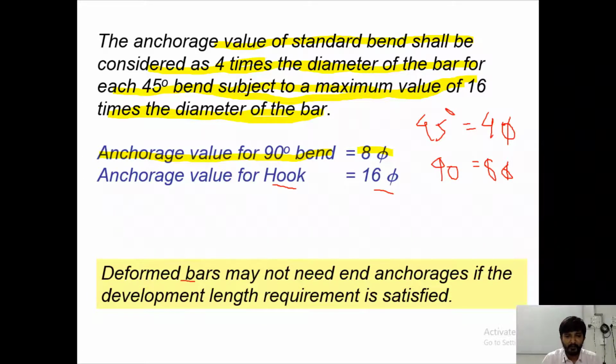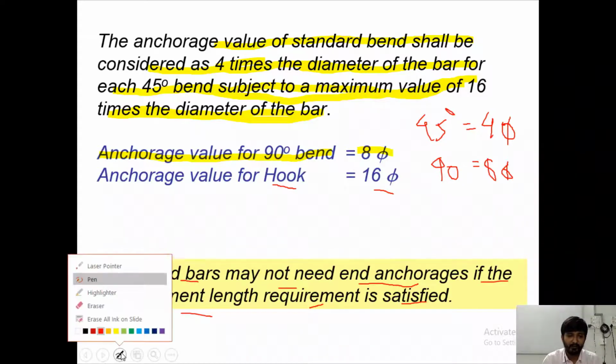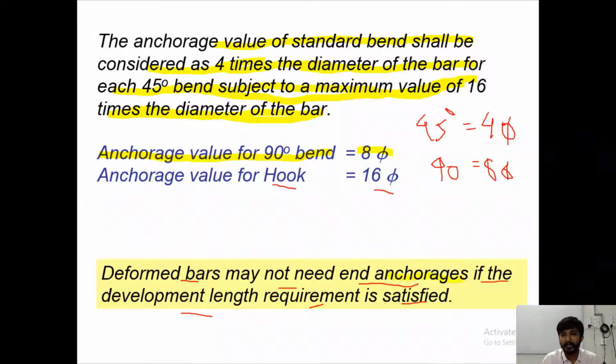So deformed bars may not need end anchorages if the development length requirement is satisfied. This is a very important clause to be remembered.